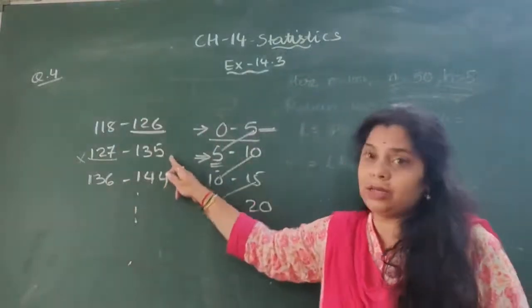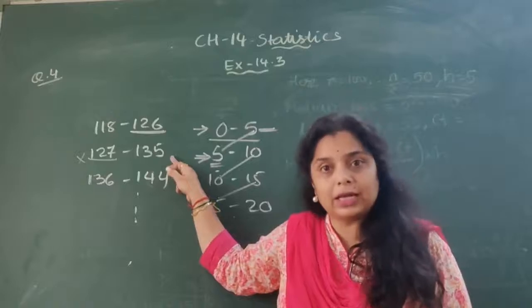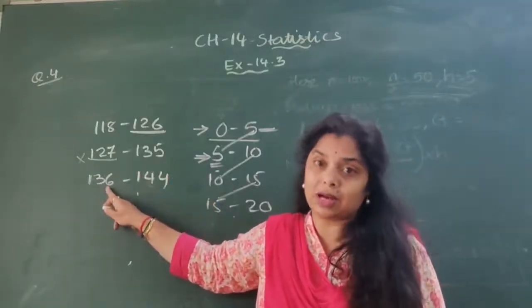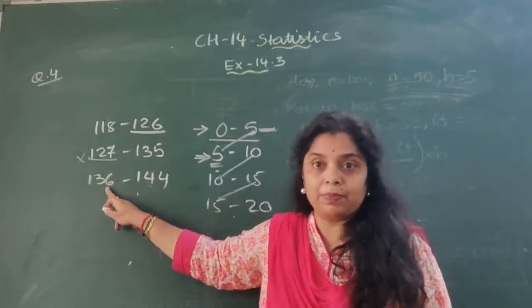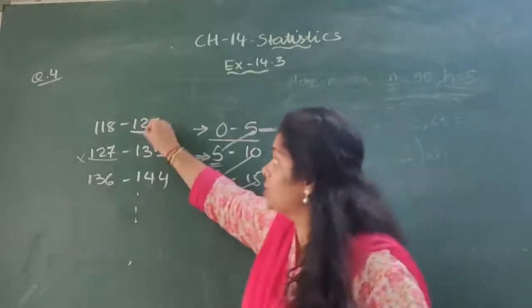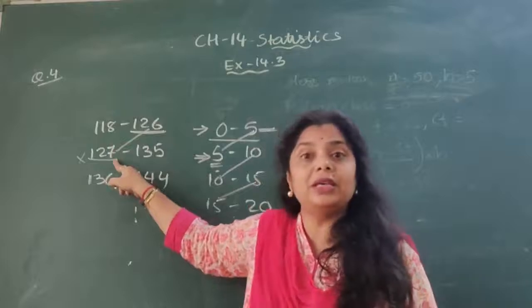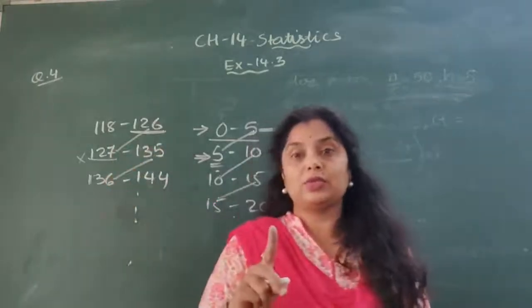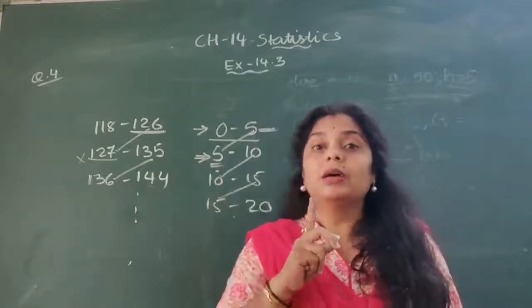Similarly, the upper limit for the second class is not the lower limit for the third class. It means there is a gap. If you check, this is 126, this is 127, this is 135, this is 136. So there is a gap of one.